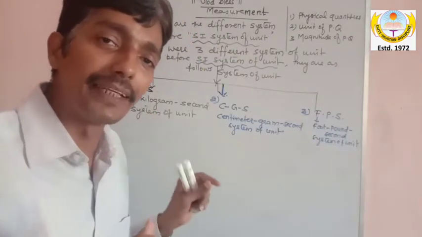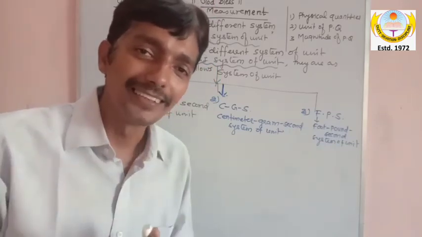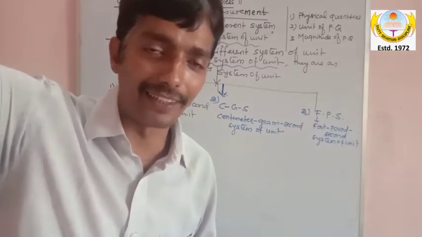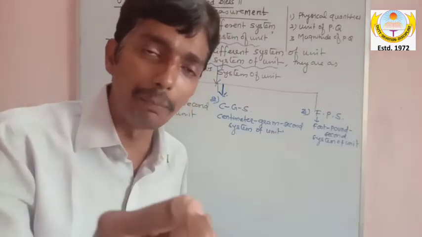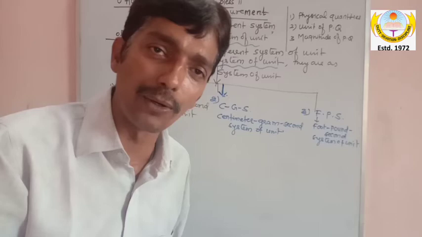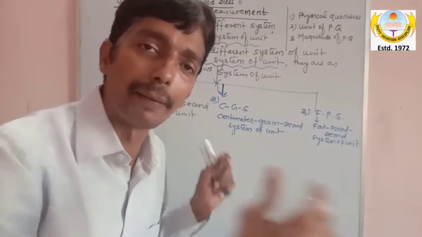So what is happening? Those people who are short in height have a small foot, and those who are tall have a bigger foot. So if we go to measure the same land, the person with the smaller foot will get a larger count and the person with the bigger foot will get a smaller count.